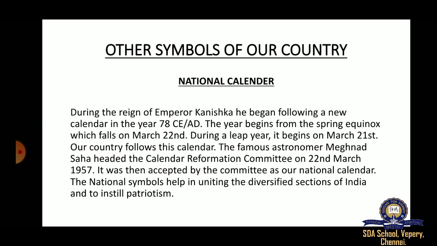When the spring equinox falls on March 22nd, during the leap year, it begins on March 21st. This calendar made by Emperor Kanishka was accepted as our national calendar.